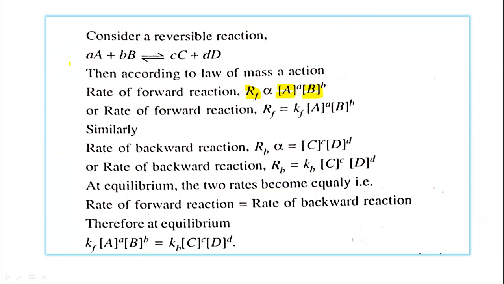It means that the rate of the reaction depends upon the concentration of the reactant A and the concentration of the reactant B, and the stoichiometric numbers are a and b.